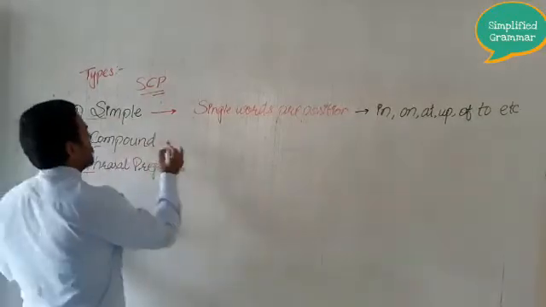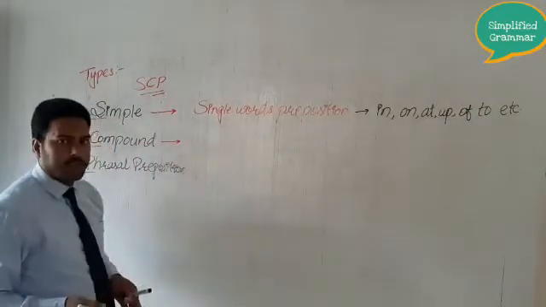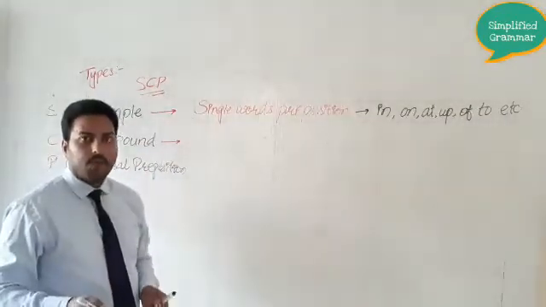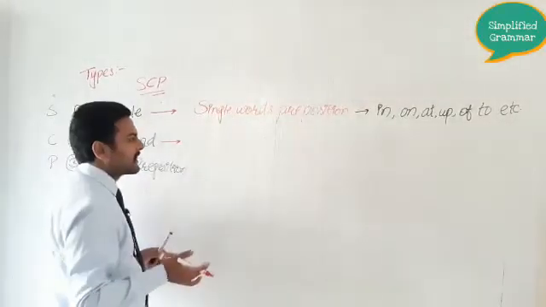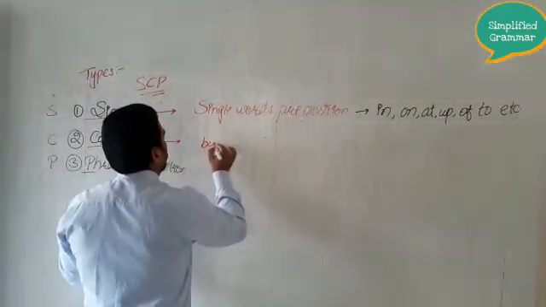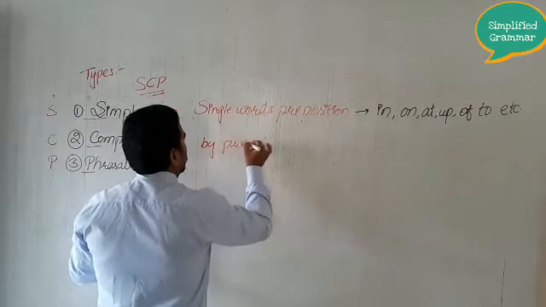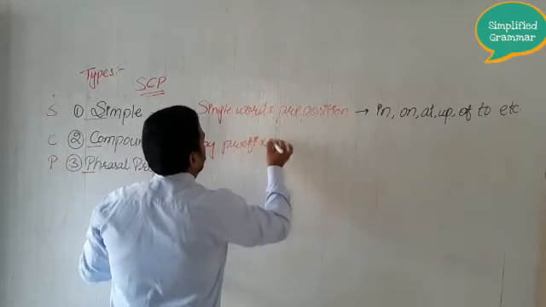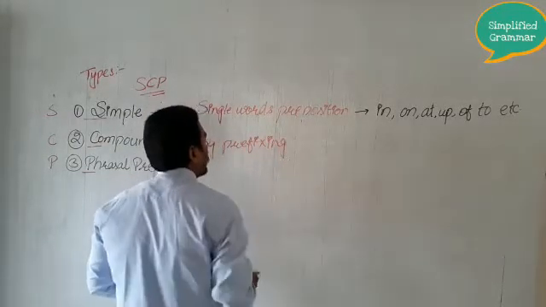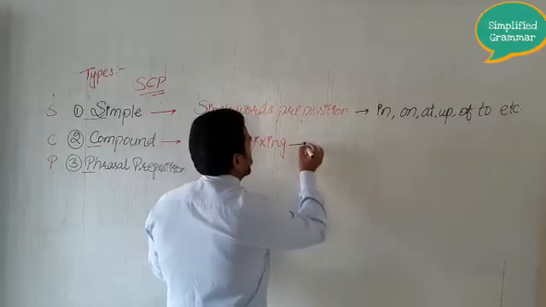Now next is compound preposition. Compound preposition is made up of, or can be formed by, prefixing. So how? Let us see.